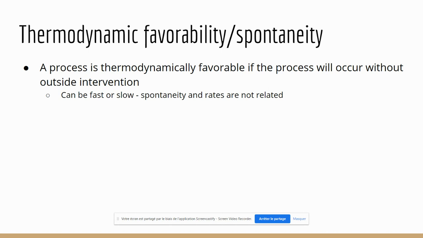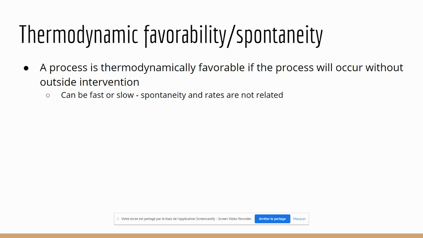So thermodynamic favorability, that's the modern way to say it. Spontaneity is sort of the older way to say it. I learned spontaneity in school and then later switched over to using the term thermodynamic favorability. You'll hear me using both. It's just a measure of whether something will occur or not without outside intervention.